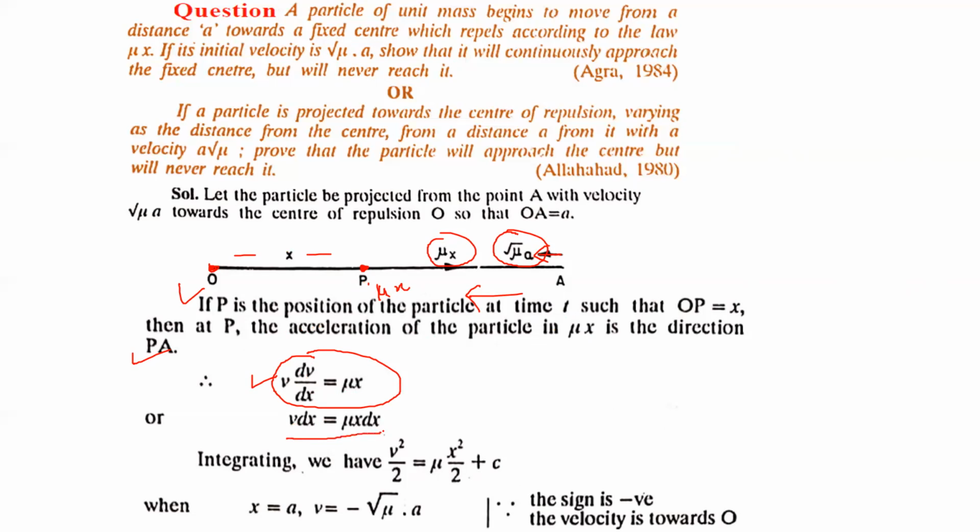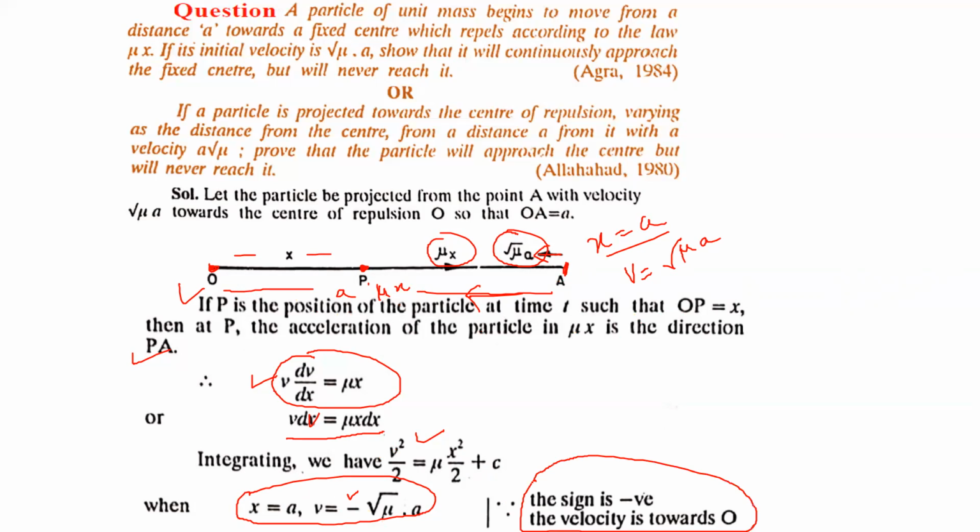On variable separable, we will get v dv is equal to mu x dx, and on integration we will get v square by 2 is equal to mu x square by 2 plus c. And initializing it, because the particle is initially at a, that means when x is a, because we are measuring x from this side, the distance is a, and the initial velocity given to us is root mu a. But we are taking the negative sign here, because the velocity is towards O.